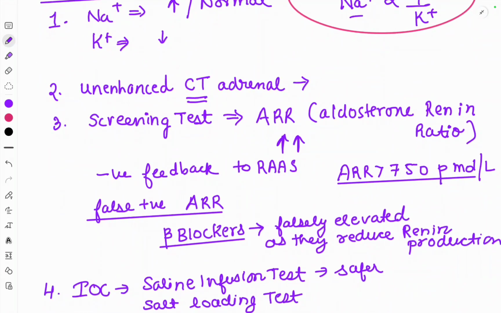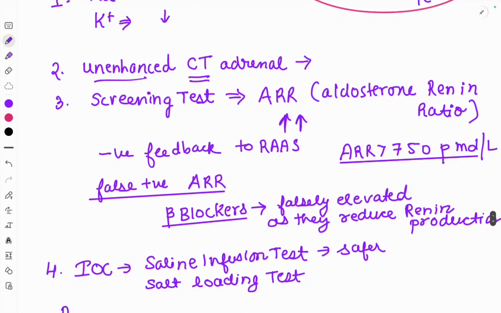There will be an unenhanced CT. Unenhanced CT means non-contrast CT. So this is the imaging technique for diagnosis of bilateral adrenal hyperplasia. Screening test is the aldosterone renin ratio.